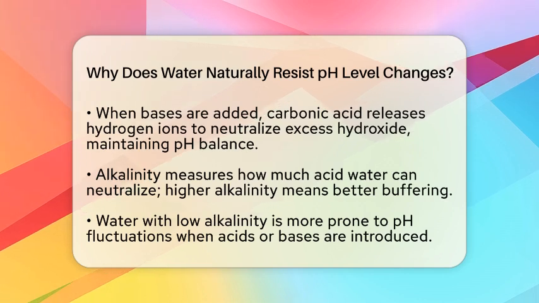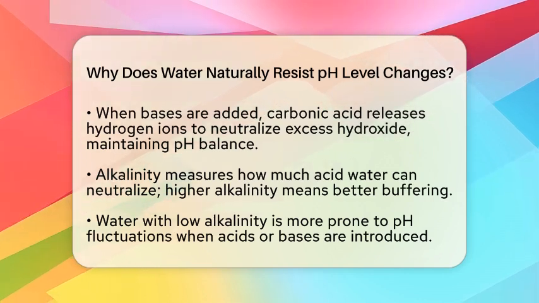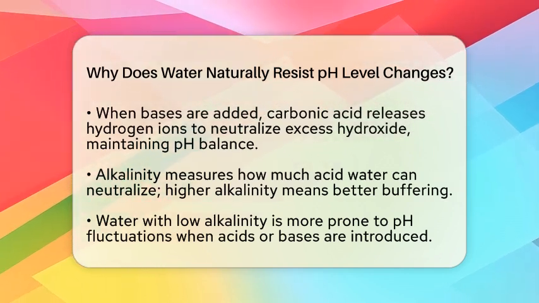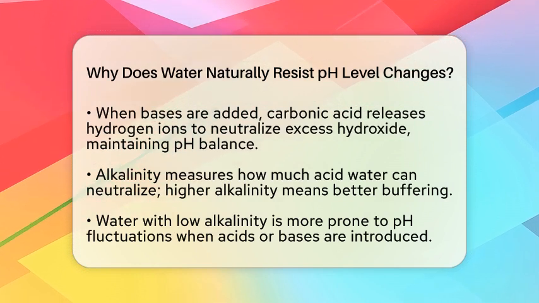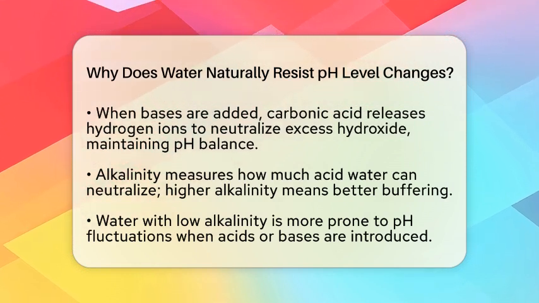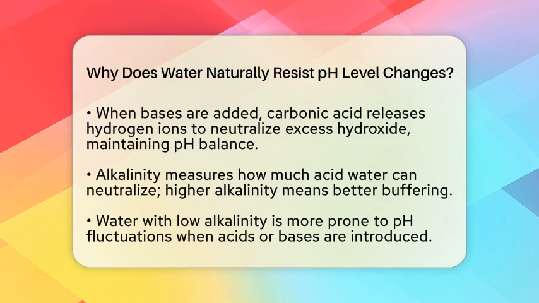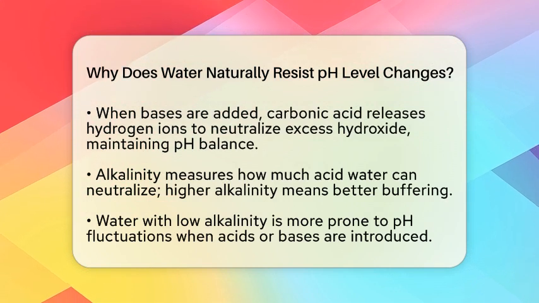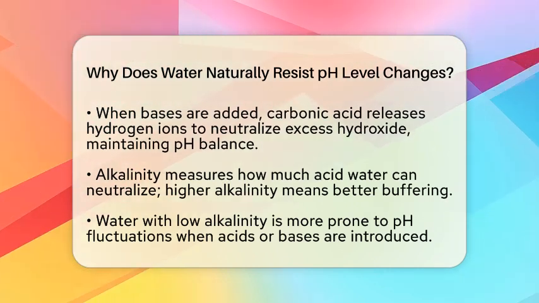On the flip side, if you add a base, which increases hydroxide ions and raises the pH, the carbonic acid can release hydrogen ions to neutralize the excess hydroxide. This balancing act helps keep the pH from swinging wildly.